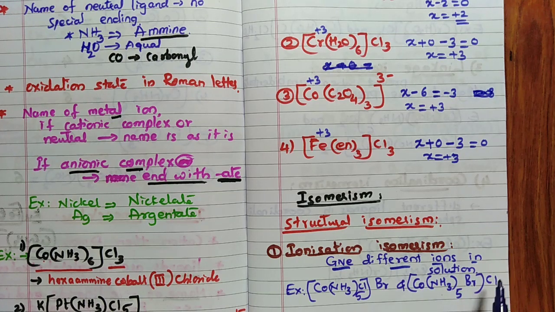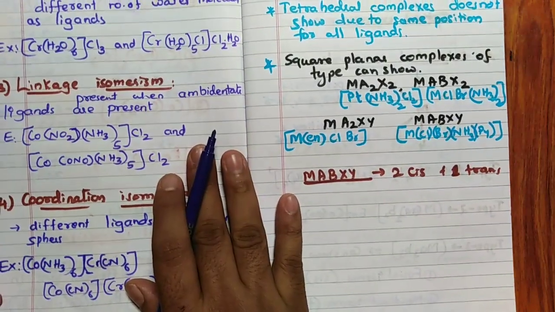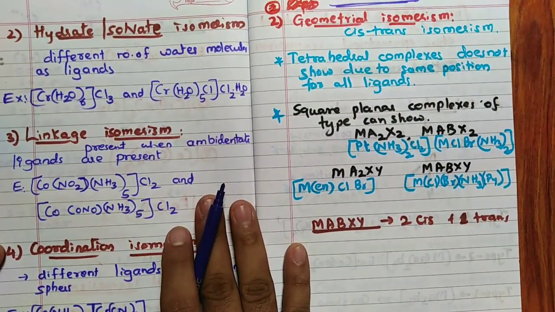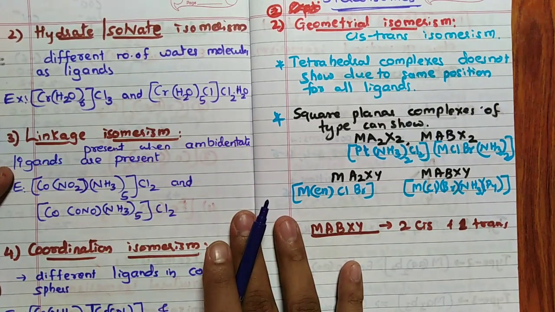Right? So, one step ahead. What they will give: out of two complexes, which one will react with AgNO3 to give a white precipitate. So AgCl is a white precipitate, correct? So like this also you can identify ionization isomerism. Then hydrate isomerism or solvate isomerism. As the name indicates, it is related to water molecules, correct?